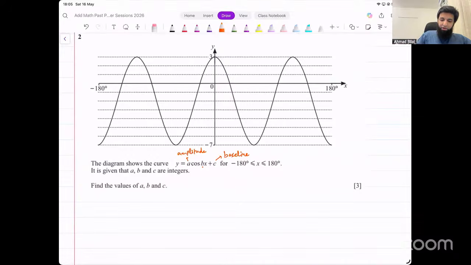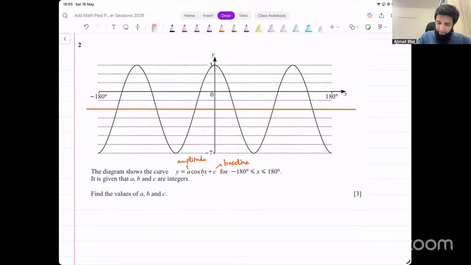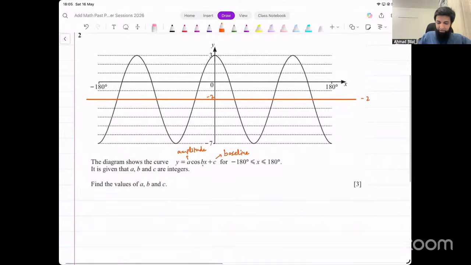Now, what about the value for c? Where is the baseline going to be? The maximum point is at 3, the minimum point is at -7. The baseline for the graph is going to be exactly between them, between -7 and 3. Where is that point going to be? At -2. This is the baseline of the graph. So that tells us the value for c, therefore, is going to be -2. That's easy to figure out, first of all, this value c.